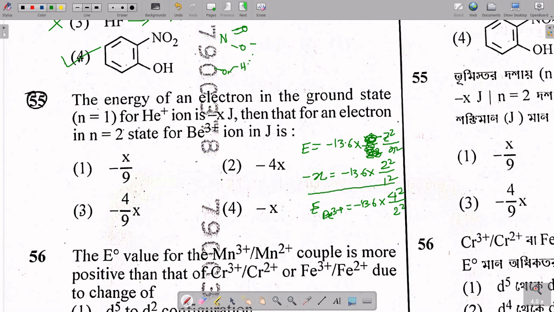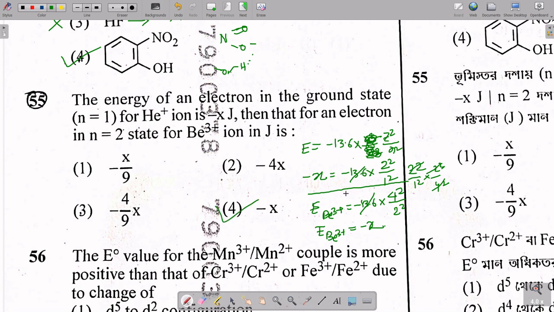If you divide this by 2, this will cancel out, and if you compare, it is like 2 square divided by 1 square into 2 square up and 4 square below. So this is 16, and above this is also 16, so 1. So the energy of beryllium 3 plus will also equal minus x, so the answer should be option 4.